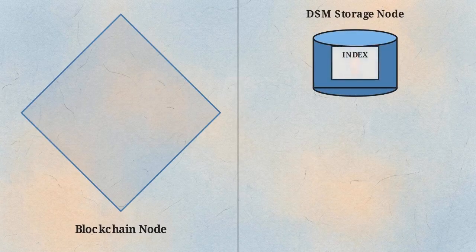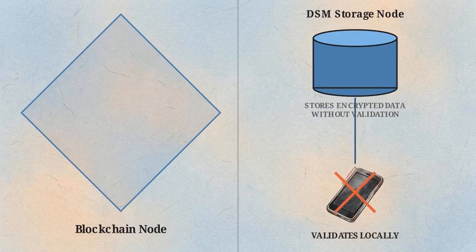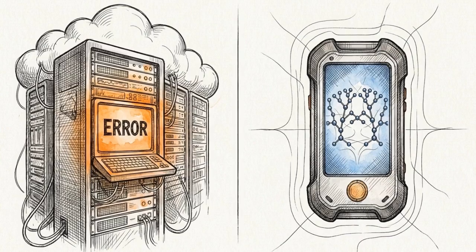These nodes act purely as HTTP indices, storing encrypted data without validation. Edge clients retrieve this encrypted state and validate it locally, immediately rejecting any invalid transitions. Separating data availability from the validation process ensures that even if a storage provider is compromised, the cryptographic integrity of the state machine remains sovereign.